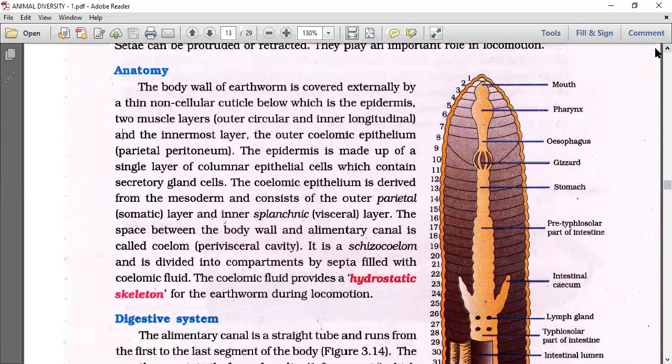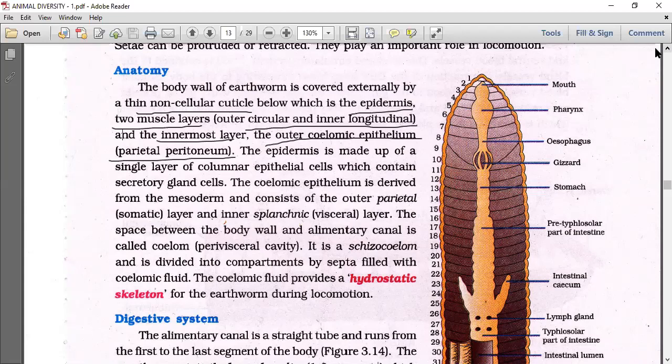The body wall of the earthworm is covered externally by a thin non-cellular cuticle, below which is the epidermis, as I showed in the diagram. Then two muscle layers, outer circular and inner longitudinal, and the innermost layer, the coelomic epithelium, which is called the parietal peritoneum.